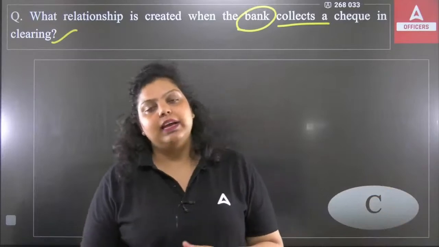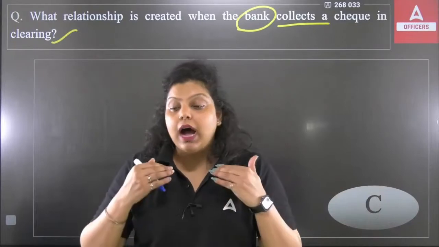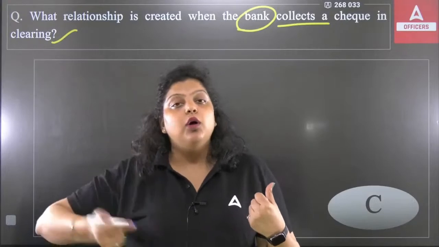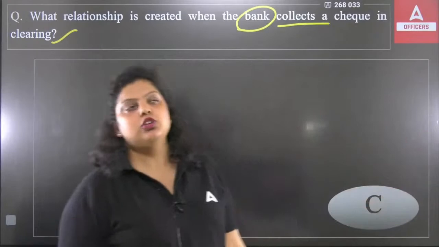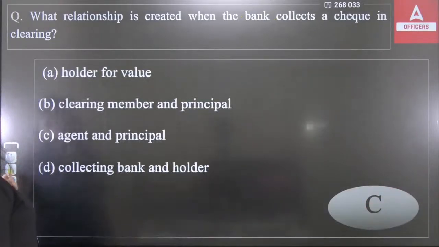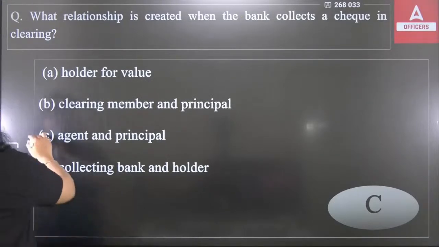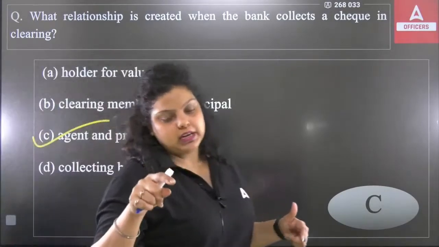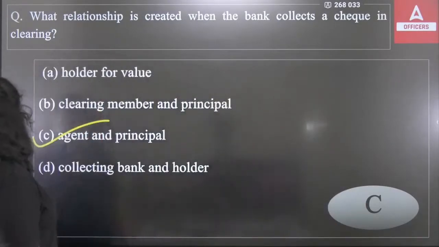And that's where the agent and principal relationship will be seen between bank and customer. So I am ordering a bank, so bank becomes my agent and follows my order. So I will be a principal and bank will be an agent. That's the relationship which will be seen in this case also, because I am giving order to the bank to perform what? The check clearance. So that's why the agent and principal will be there. Agent will be a bank because I am ordering a bank to perform the activity, and I will be the principal here. Okay, so right answer will be C option. Next.